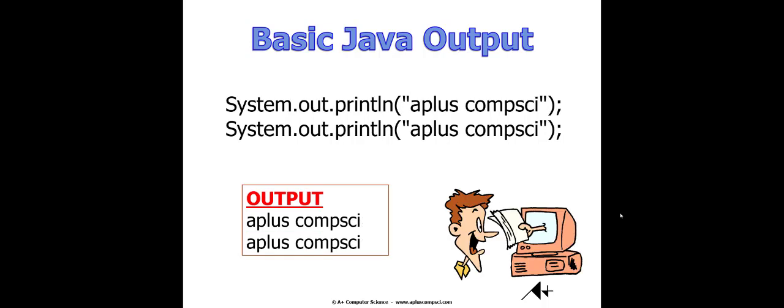Here, instead of using print, we're using print line. So it prints A plus comp sci, moves to the next line, prints A plus comp sci again. And if you were to do another print line, it would print a third line, and so forth and so on. So let's go take a look at this in action.